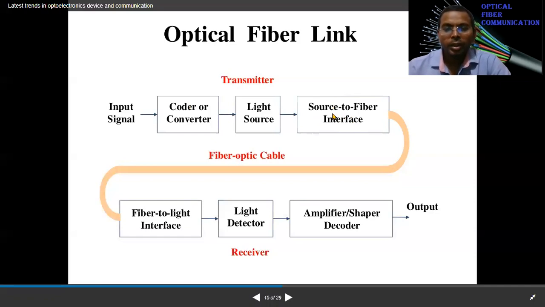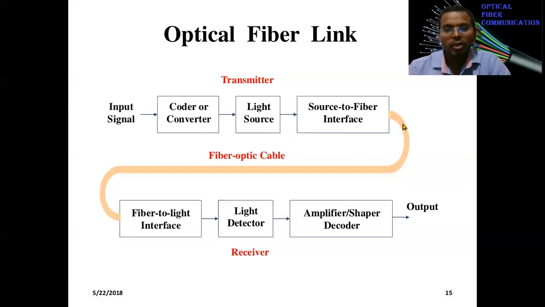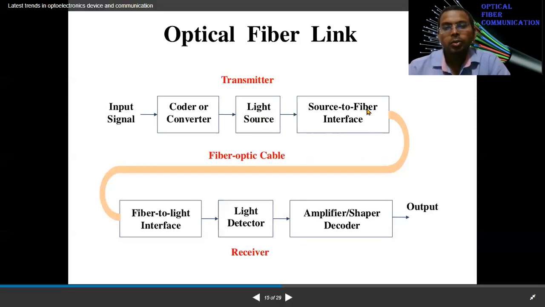The interface is required to reduce the losses between the source and the optical fiber, because the light source may have a larger diameter, while the core diameter is very small, 10 micrometer to 100 micrometer. So there must be a source to fiber interface. We will discuss this also. And light goes into the optical fiber.